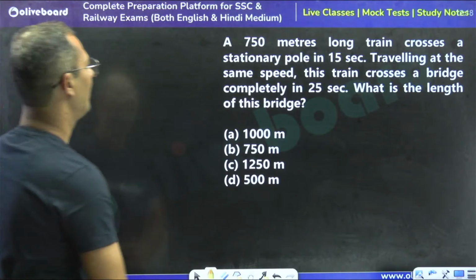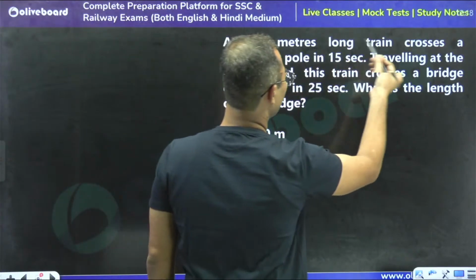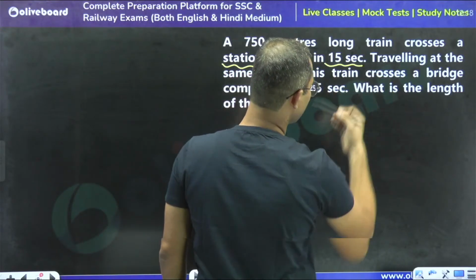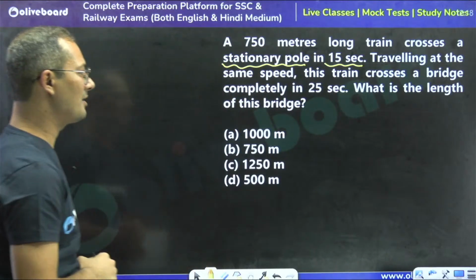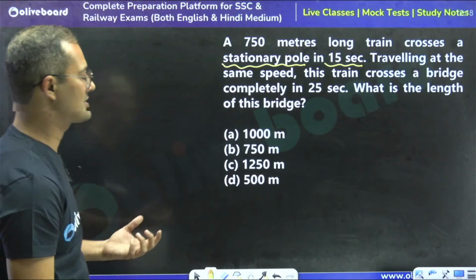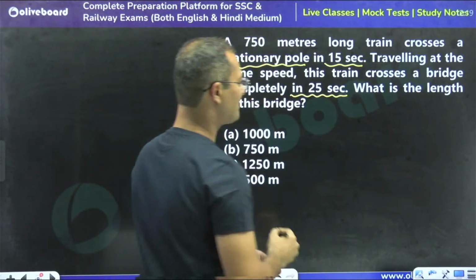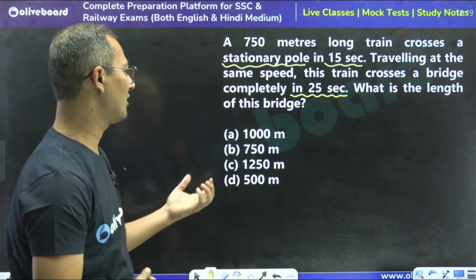See, a 750 meter long train crosses a stationary pole in 15 seconds. Traveling at the same speed, this train crosses a bridge completely in 25 seconds. What is the length of this bridge?